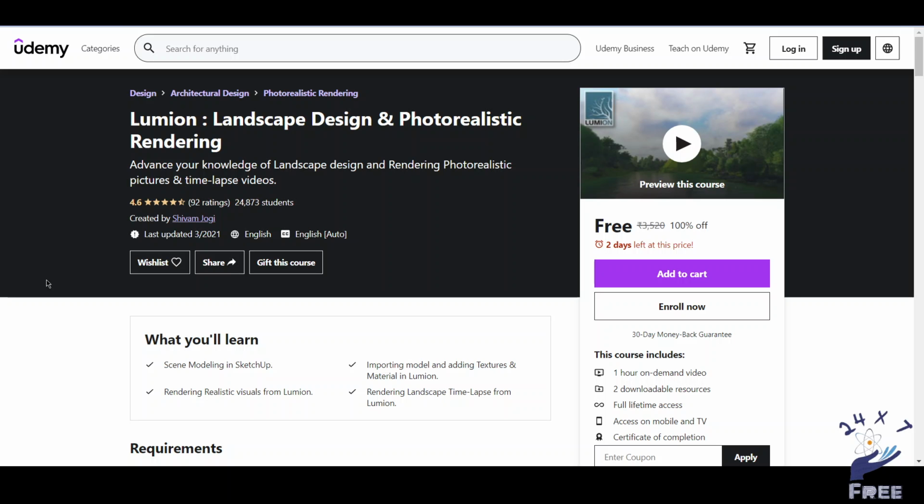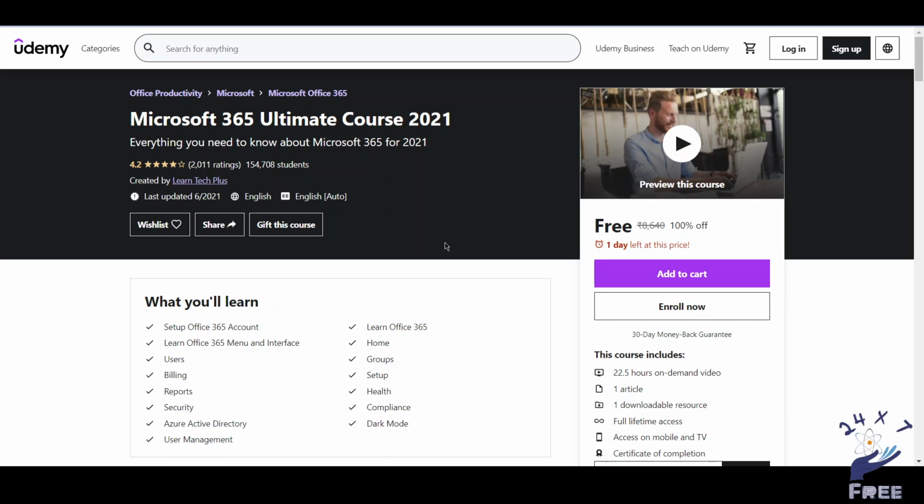Our first course is related to designing and rendering for photorealistic effect, where you will learn importing model and adding texture and material, and rendering landscape time-lapse from the Lumina. Our second course is about Microsoft 365 Unlimited course 2021, where you will learn users, billing, reports, security, Azure Active Directory, and many more concepts.